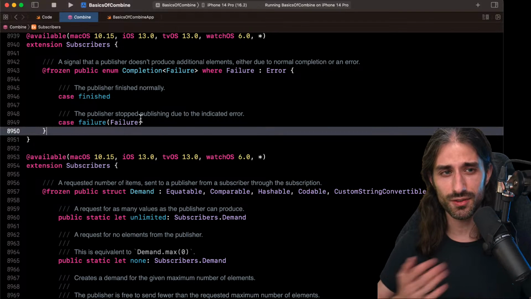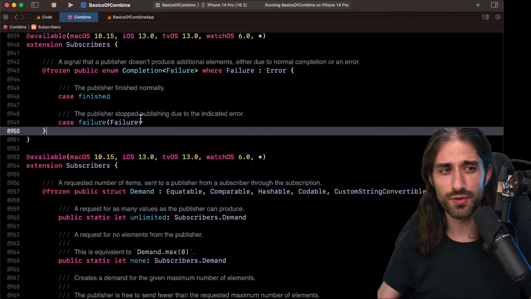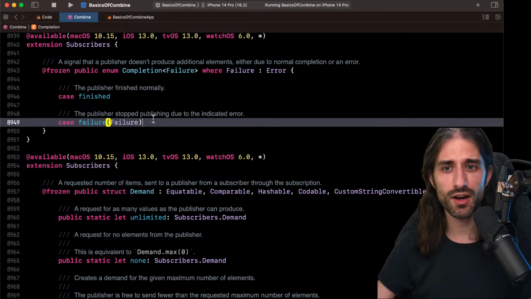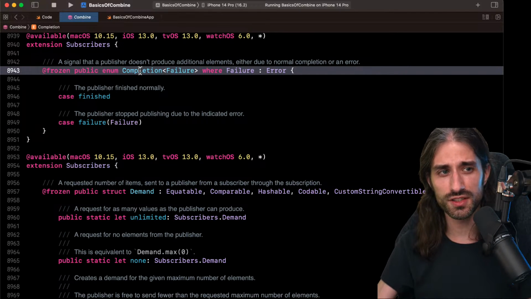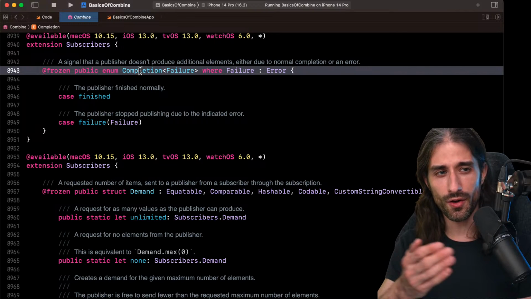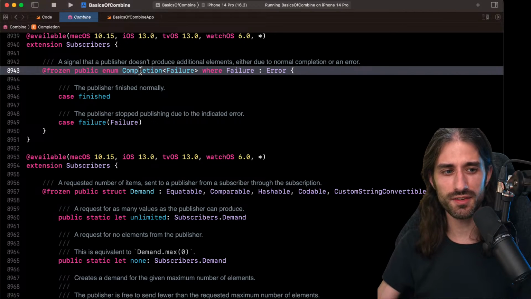Personally, I find this choice from Combine to be slightly more correct, even though it feels a bit different when you write it. The reason is that with RxSwift, since you have onNext, onError, onCompleted, it doesn't make it obvious that when there is an error, it also terminates the completion. Whereas here, since the error case is inside the completion, a sub case of the completion case, you can see that an error implies a completion. It's more obvious, and I think it's a little bit better.